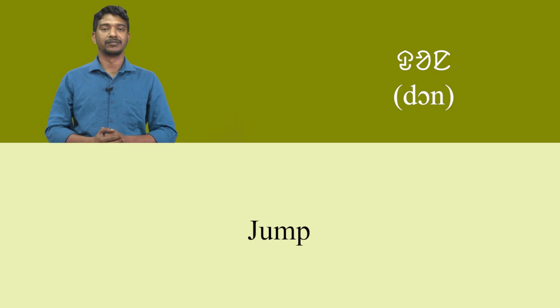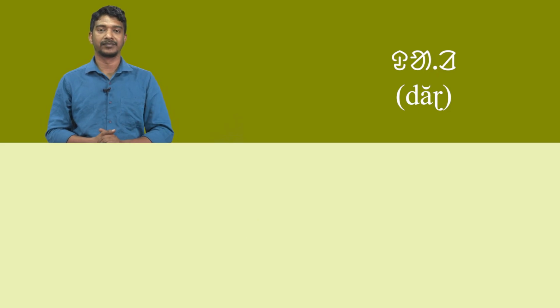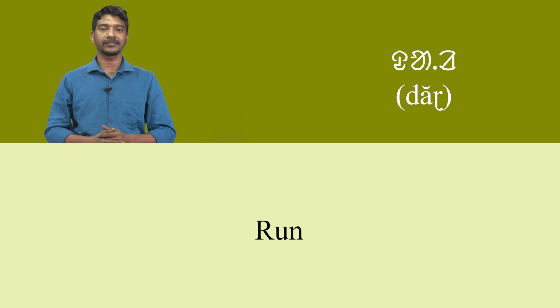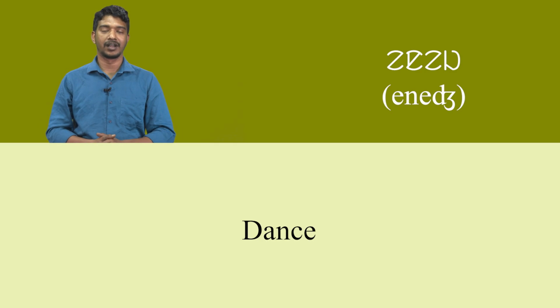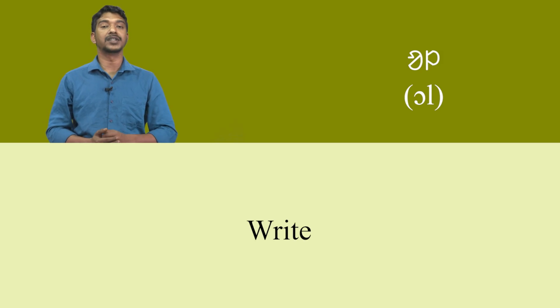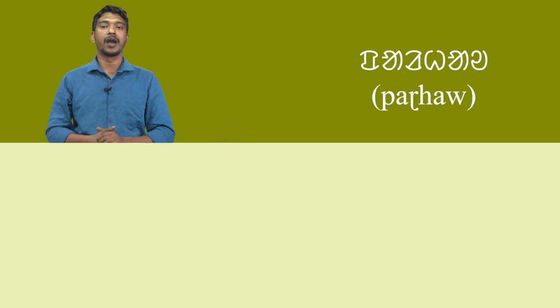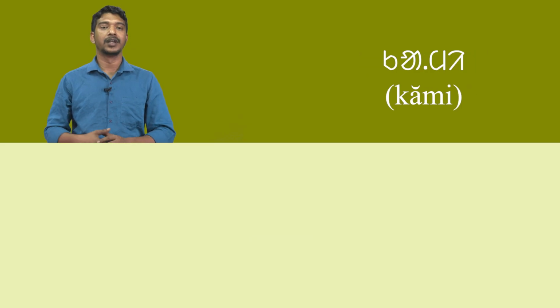Don means jump. Dad means run. Enage means dance. All means write. Padhav means read. Kami means work.